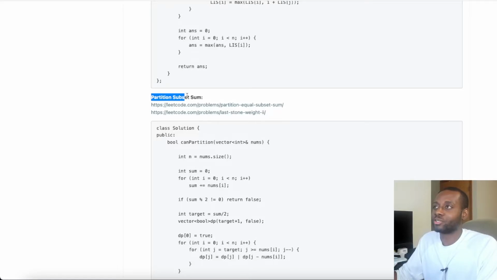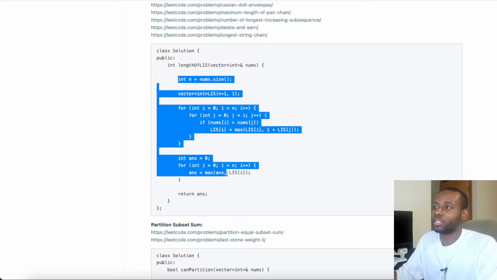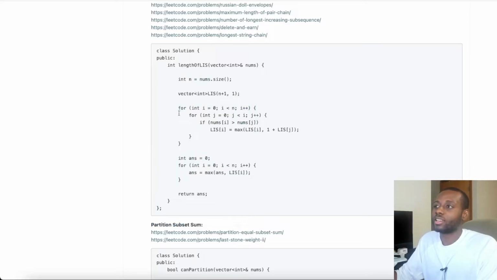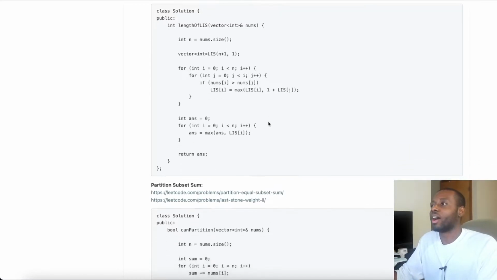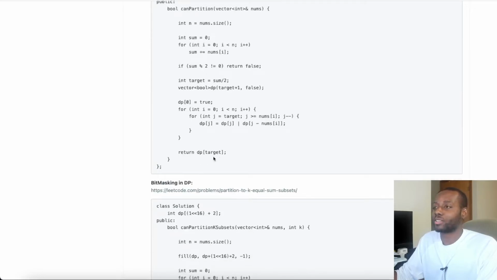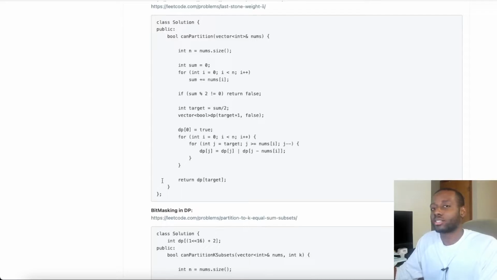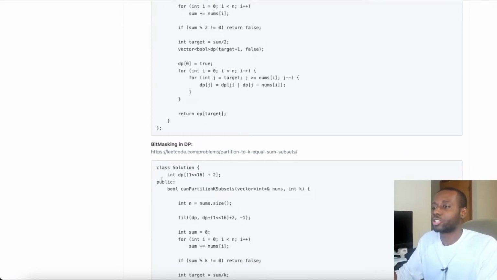You see for the longest increasing subsequence, the template normally looks like this: you initialize your array, and then you get this double for loop, and you check if this is greater than this, and then the LIS. I'll be using a lot of these different things on this channel, guys. I'm just giving you a sneak peek into what to expect. We're going to be using all these articles to help us level up our skill set, especially in dynamic programming, backtracking, graphs, and all those high-level concepts, to really get us in good shape.